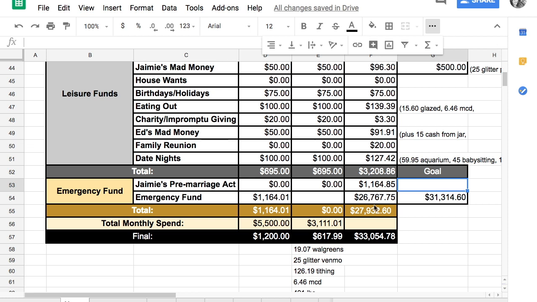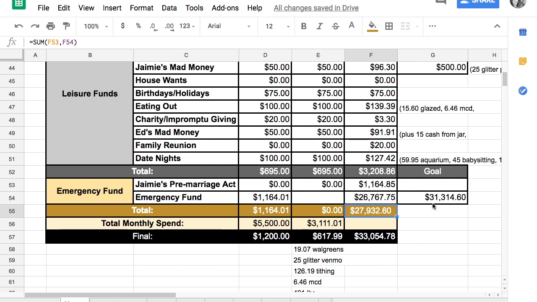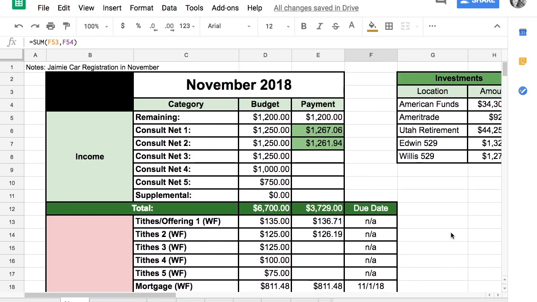So now if we add that to our account, that makes our emergency fund $27,932.60. And that is an update on our budget. And I apologize for those budget lies. We do have a little bit more, and now we have 100% full transparency as far as our budget goes.